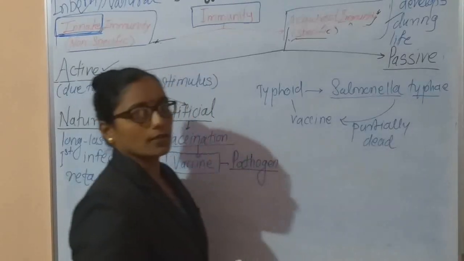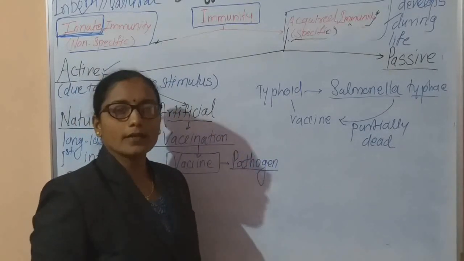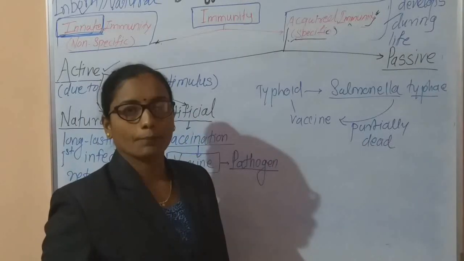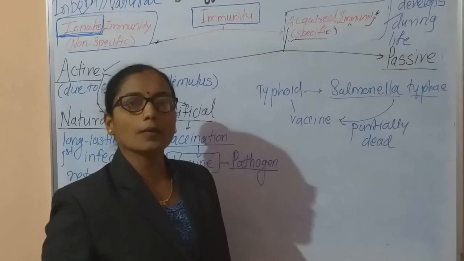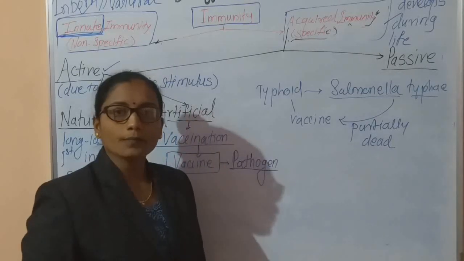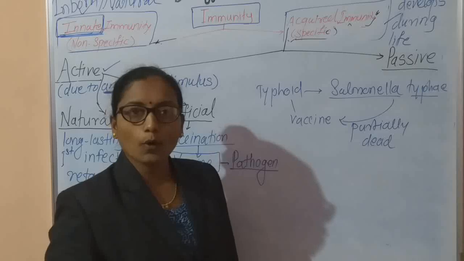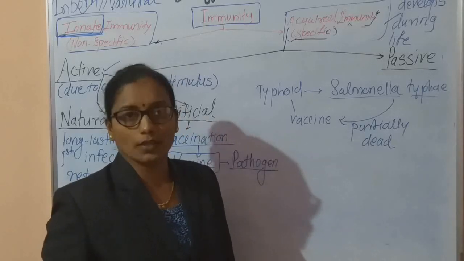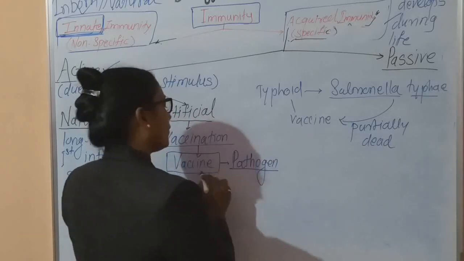We take vaccines for small kids right from birth; there is a vaccination program. These vaccines are different types of pathogens purposely injected into our body to introduce the human body to particular diseases which may take place in the future. That is called the vaccine.